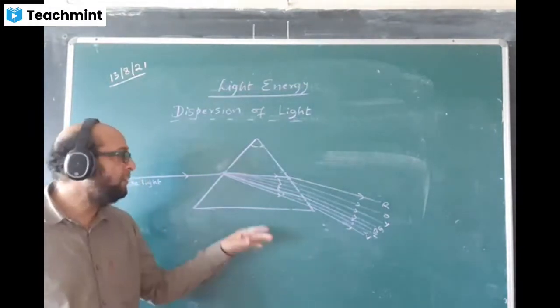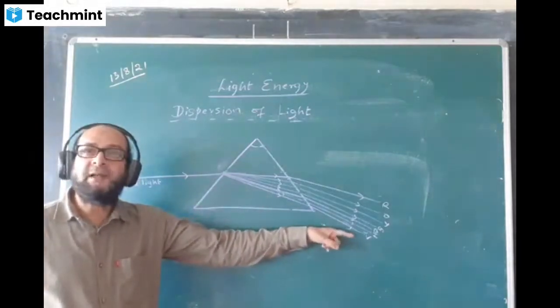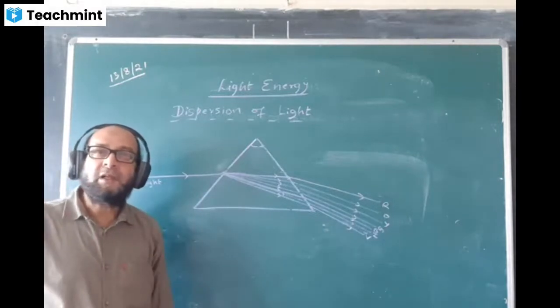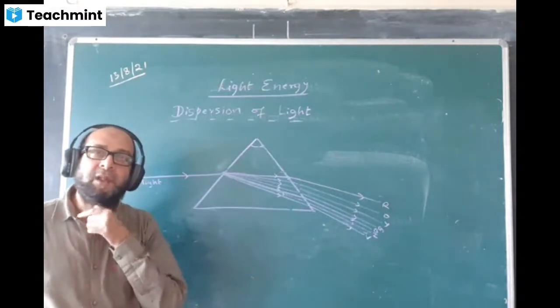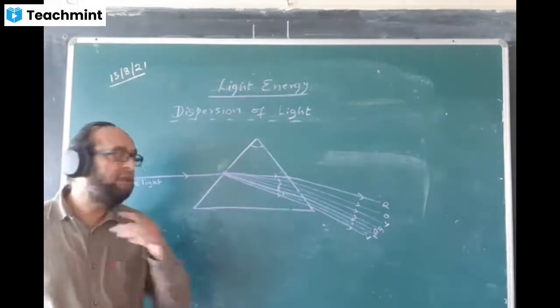You can see the diagram also. That's why violet bends the most, because violet is traveling the slowest. Violet is received here at the bottom. Which color bends the most or deviates the most? Violet. Which color deviates the least? Red.